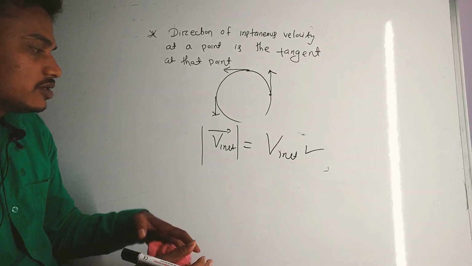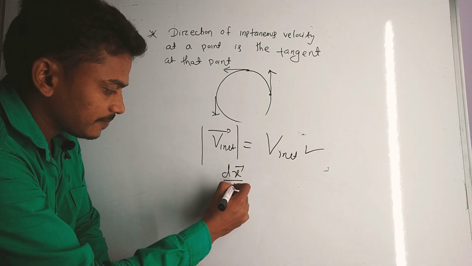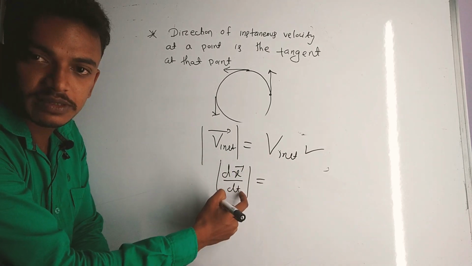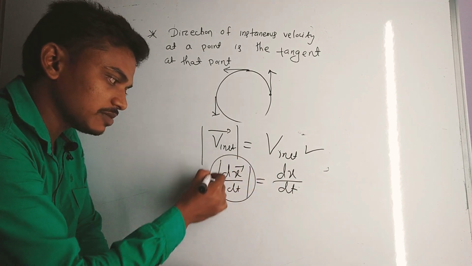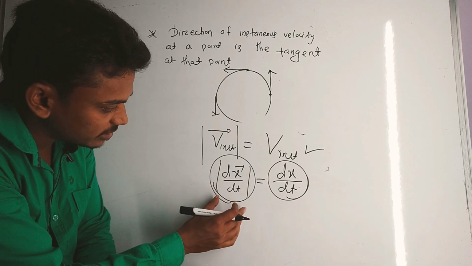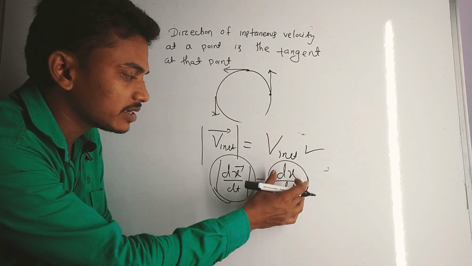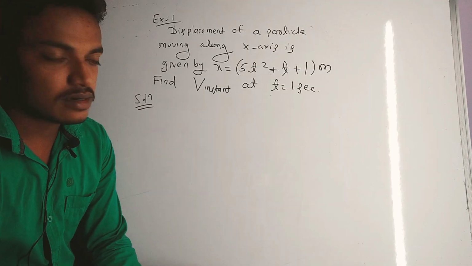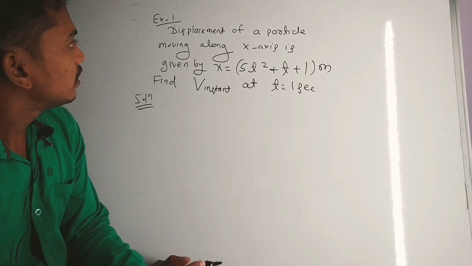The magnitude of instantaneous velocity, that is |dx by dt vector|, equals the magnitude of dx by dt, which is simply dx by dt. This is the instantaneous velocity and this is the instantaneous speed. So the magnitude of instantaneous velocity is the same as the instantaneous speed. The speedometer of a bike gives the instantaneous speed.